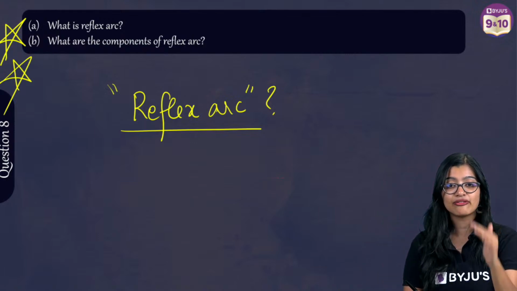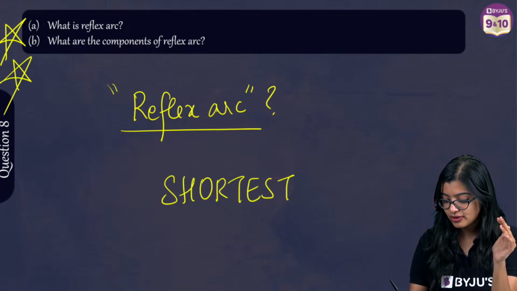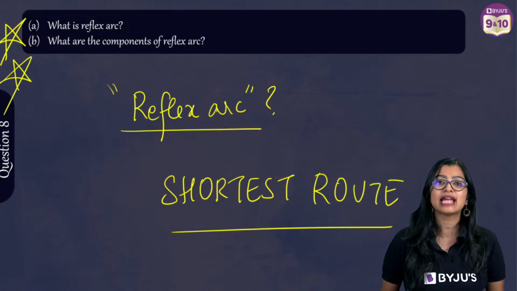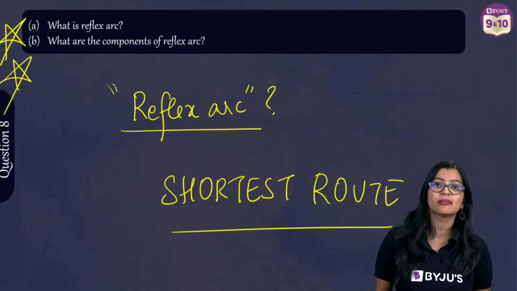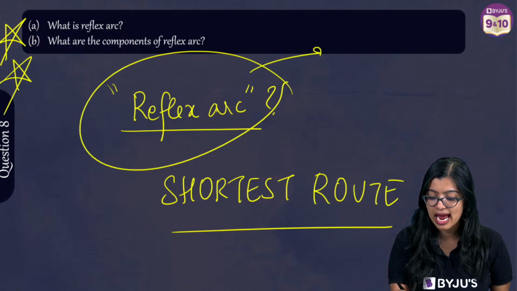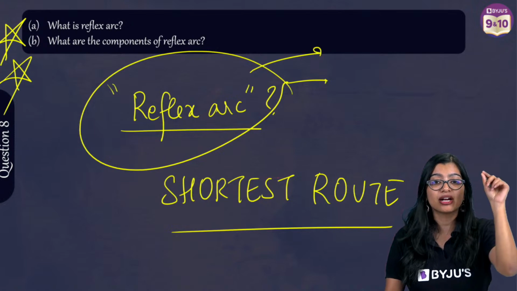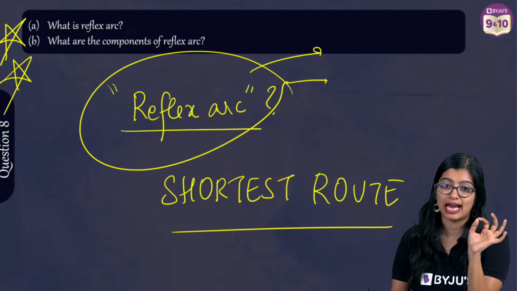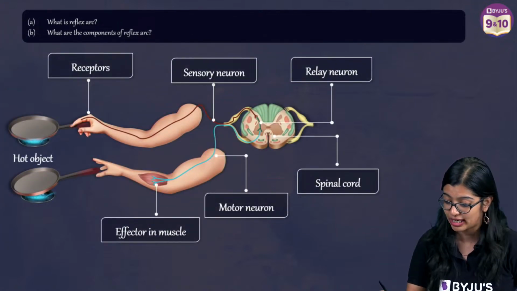When you are telling reflex arc, I will always tell you this: shortest route. If shortest route is not there, how is reflex arc any different from a normal impulse that is taking place in our body? Why is it that a reflex arc is standing out from any other response action that we do? Because it is the shortest route. So how do we define a reflex arc? Write it on your sheet.